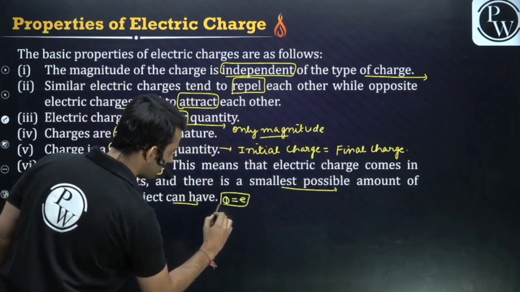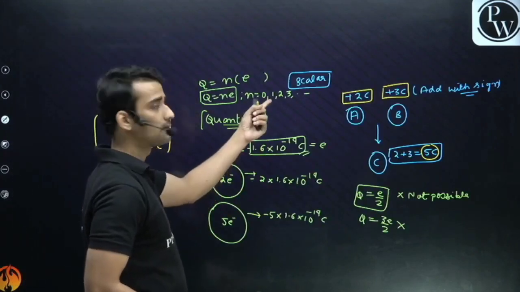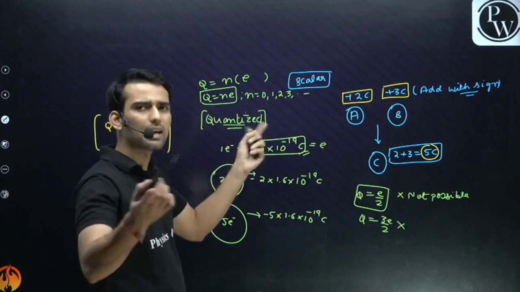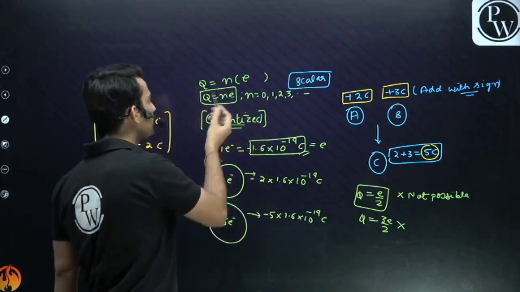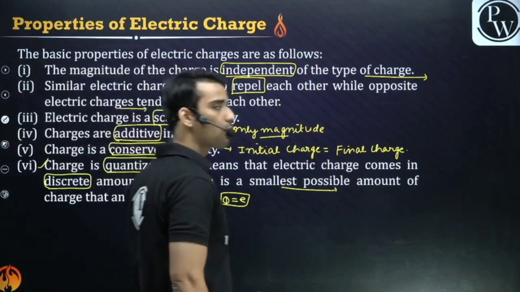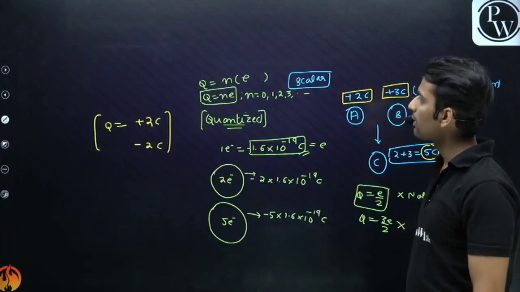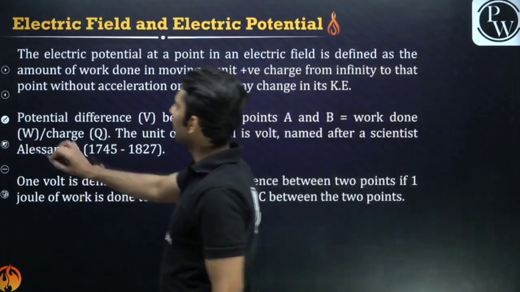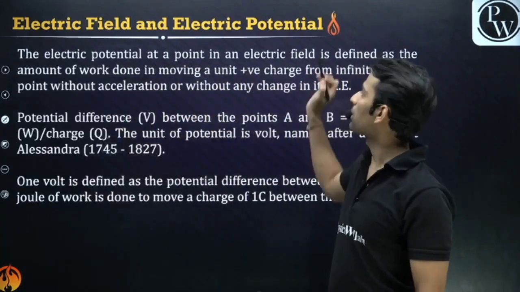For n equals 0, the charge would be 0. But the least amount of charge a body can have is e, that is the charge on a single electron. So guys, these are the various properties related to charges. Clear? Okay. Now keeping this in mind, we will be having a discussion on electric field and electric potential.